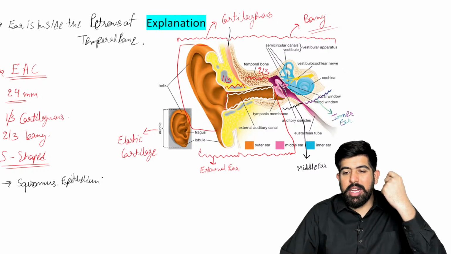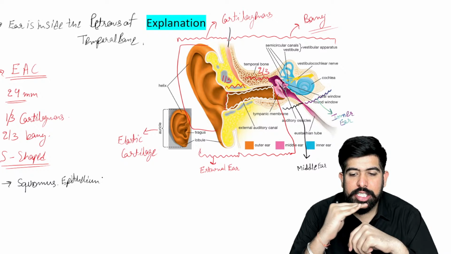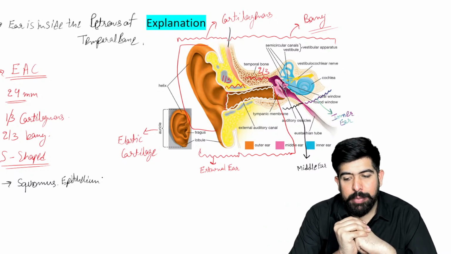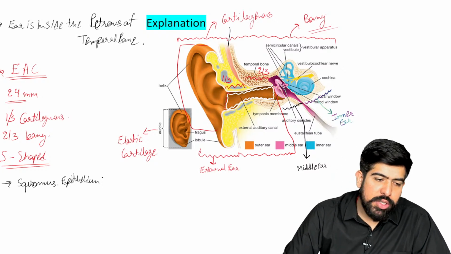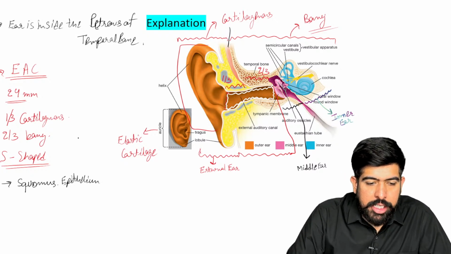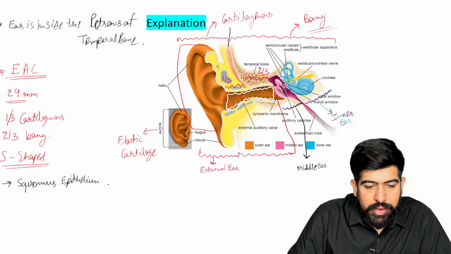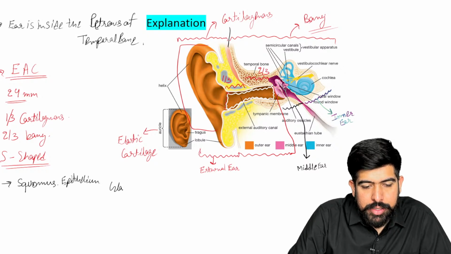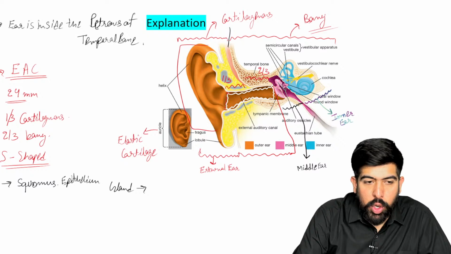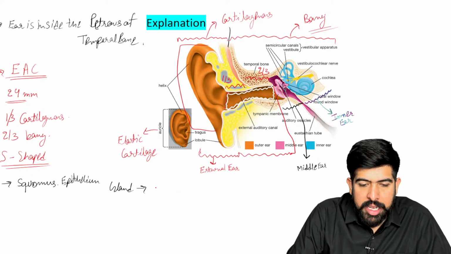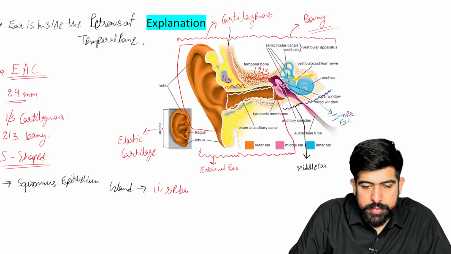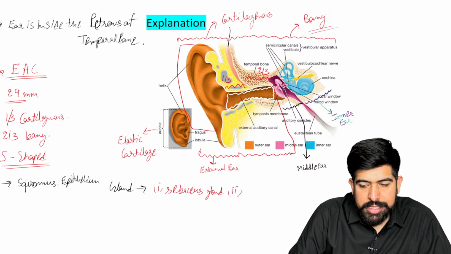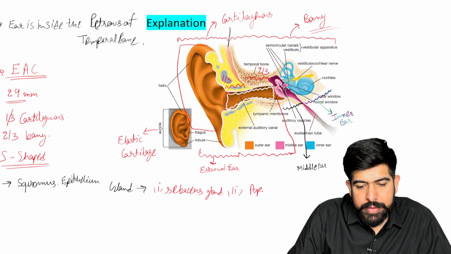So you can see the external auditory canal is totally lined by epithelium. And which epithelium is there? Yes, guys, this is squamous epithelium. Also, with the squamous epithelium, there are two important glands present there, right? In the EAC, there are important glands. And what are those glands, guys? Please write down the names with me. The first one is the sebaceous gland. The second one is the apocrine gland.